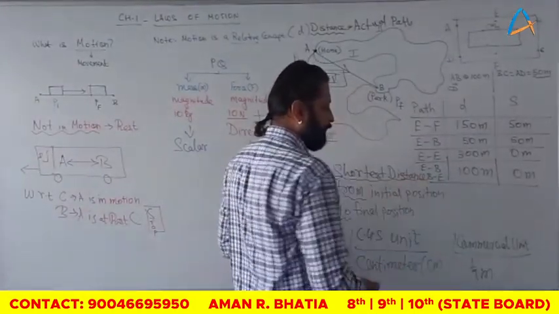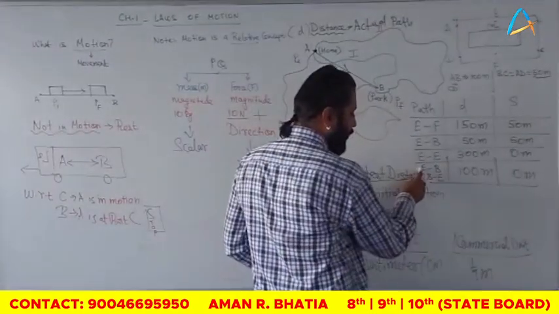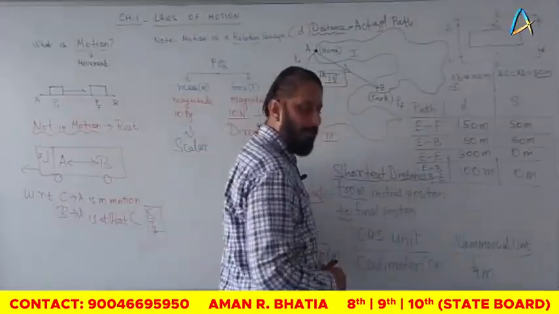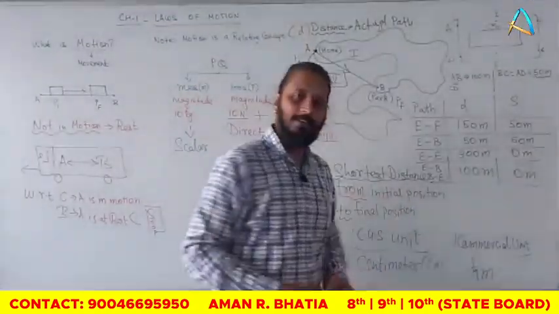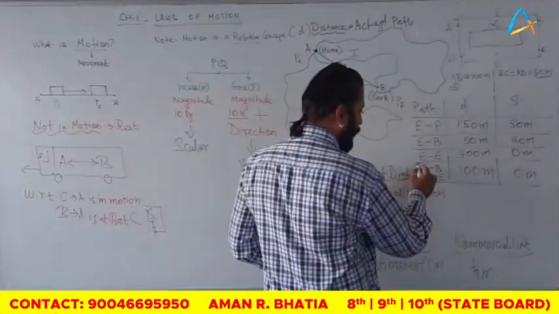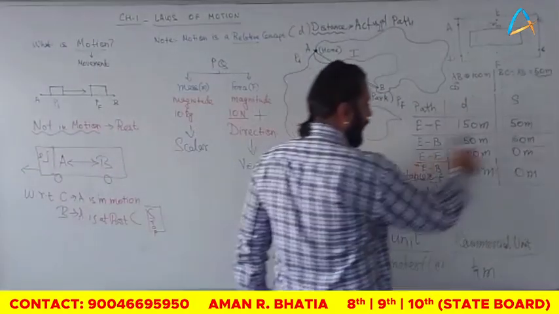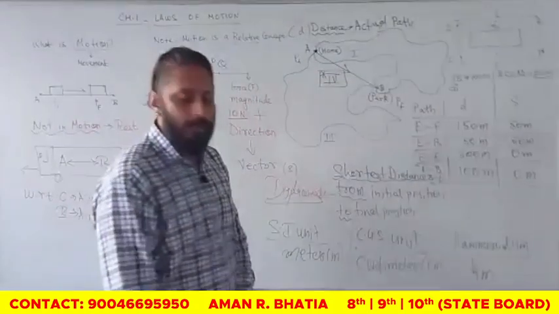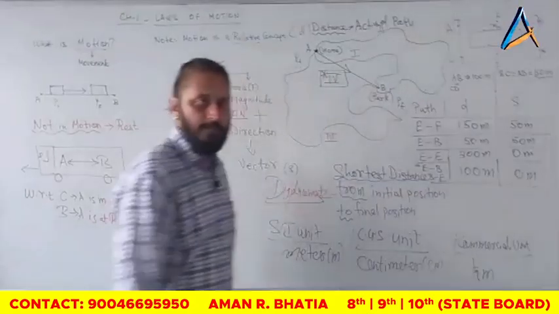So it's not displacement, because यहाँ पर EB में initial position E था, final position B था, B में initial position B हो गया और final position E हो गया, तो यहाँ पे displacement break हो गया. Are you getting it? This point is very clear to you. ठीक है, तो जो straight line path में चल रहा होगा, जहाँ पे कोई twist turn नहीं होगा, वहाँ पे तुम्हारा distance और displacement का जो value है वो same आ जाएगा.